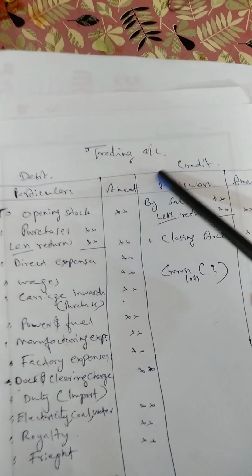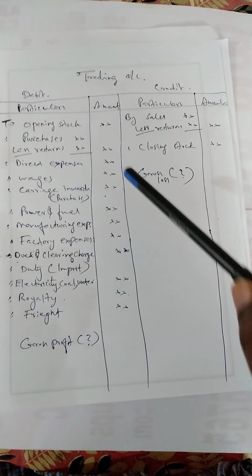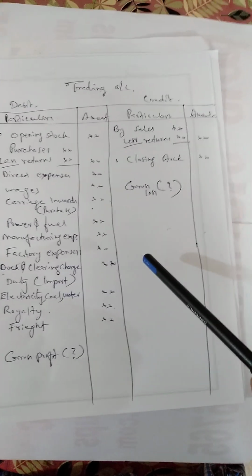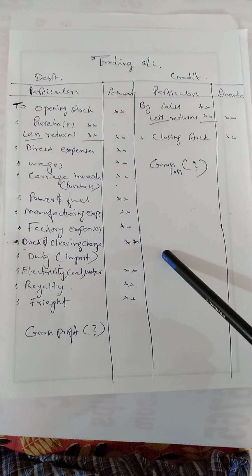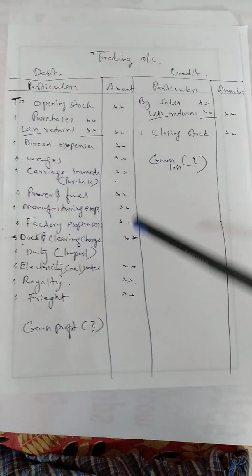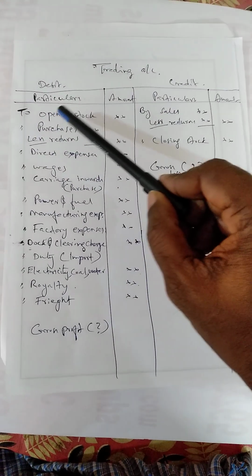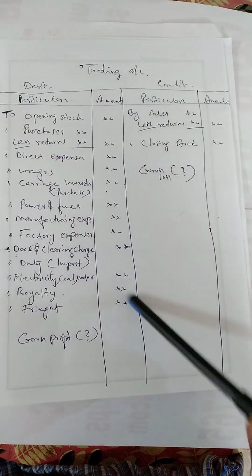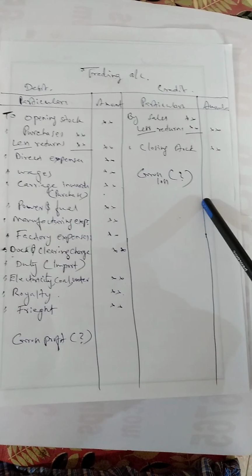Now I explain how to prepare this trading account. In order to prepare trading account, you should remember this format. This format is very essential to prepare the trading account part of the final account. I already told you that every account means a page, and it will be divided into two equal parts.